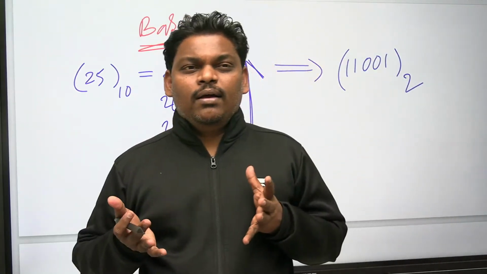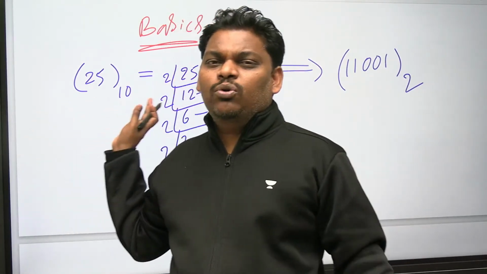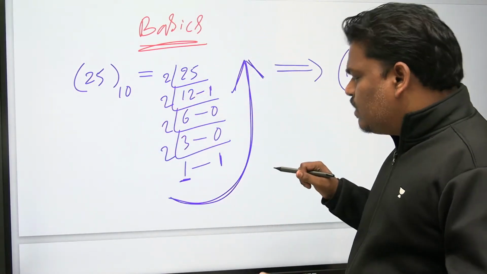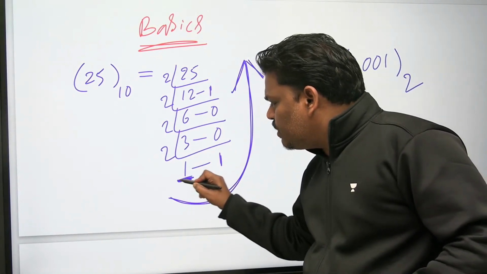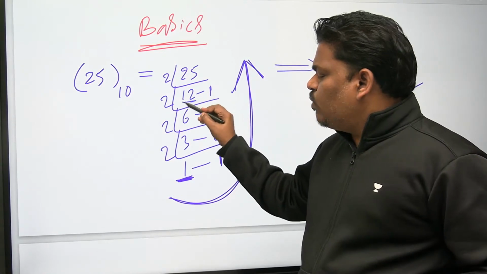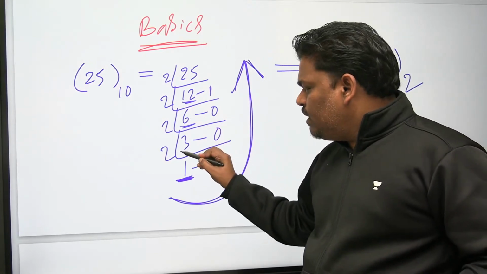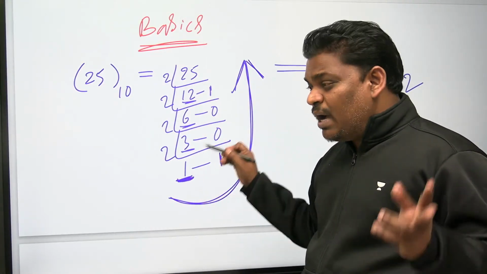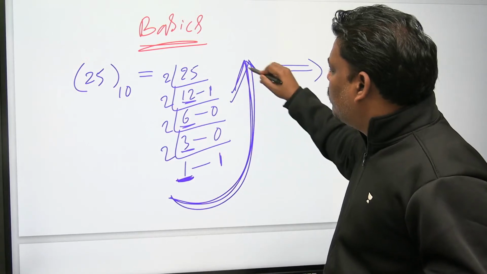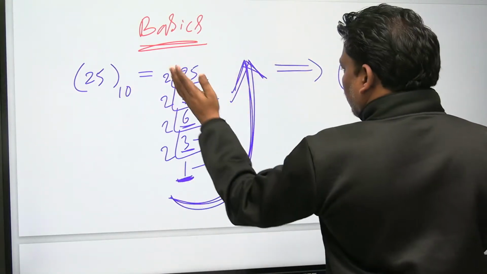I have one decimal number that I want to convert into binary. Just divide by 2, again and again. After dividing, whenever you get 1 or 0, stop. If you see the 12, it is not less than 2, continue. 6, not less than 2, continue. 3, not less than 2, continue. 1, less than 2, stop. After stopping, from the bottom onwards, write everything: 1 1 0 0 1. This is the equivalent binary number, and this is the way to convert decimal to binary.